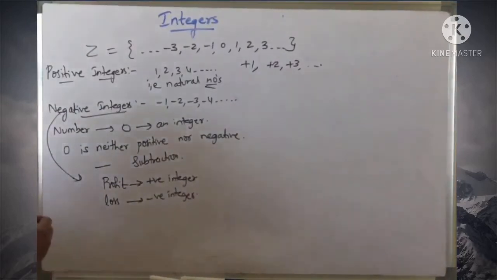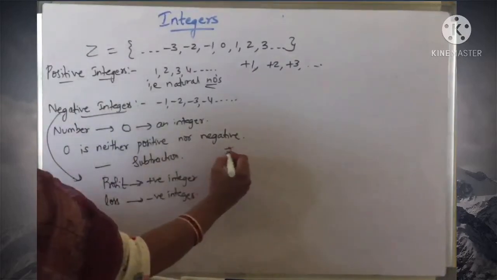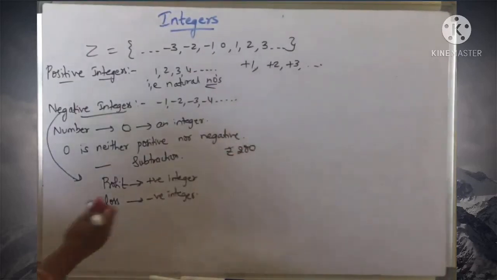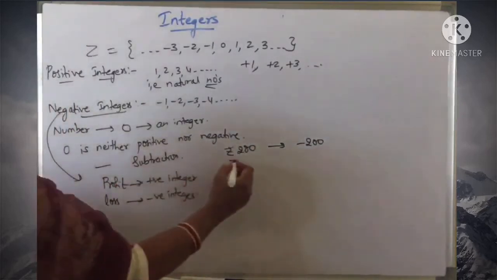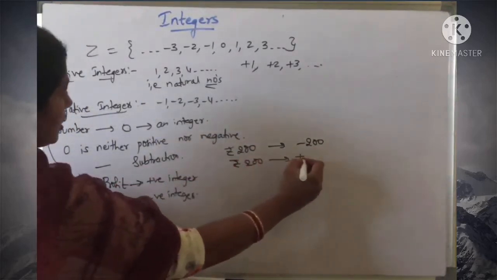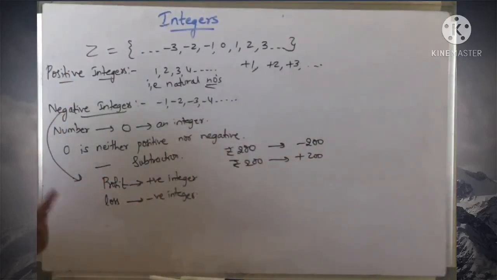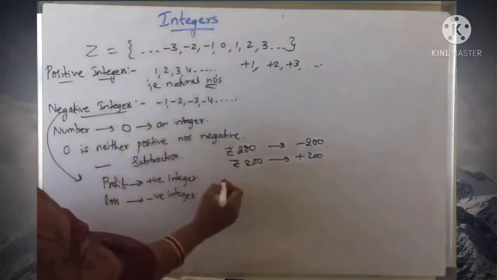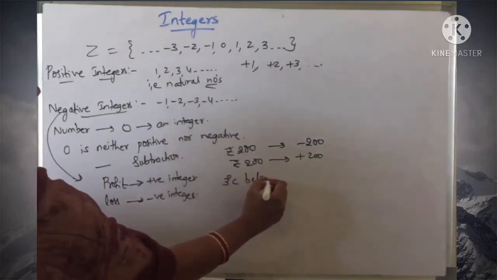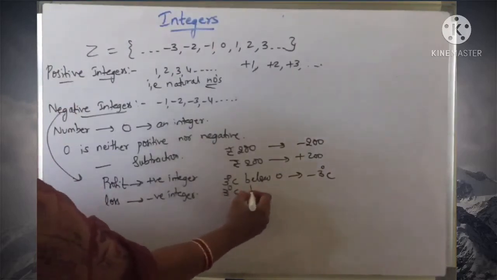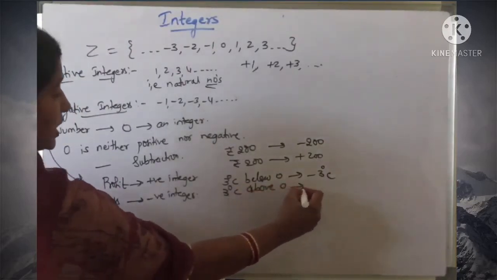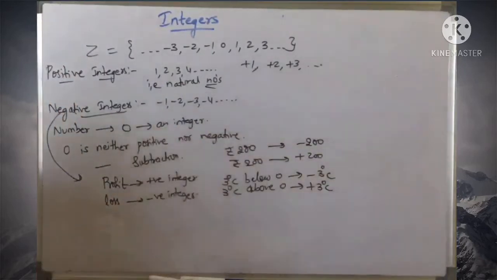And one more example, the loss of rupees 200 in the business is represented as -200, right? And the profit of rupees 200 is represented as +200, right? Suppose the temperature above 0 degrees is denoted as positive and below 0 degrees is denoted as negative. Like 3 degrees centigrade below 0 is represented as -3 degrees centigrade. Suppose 3 degrees centigrade above 0 can be represented as +3 degrees centigrade.